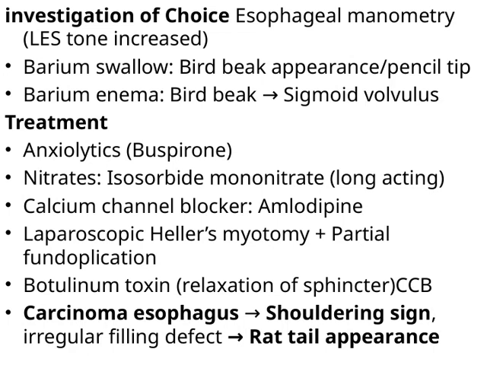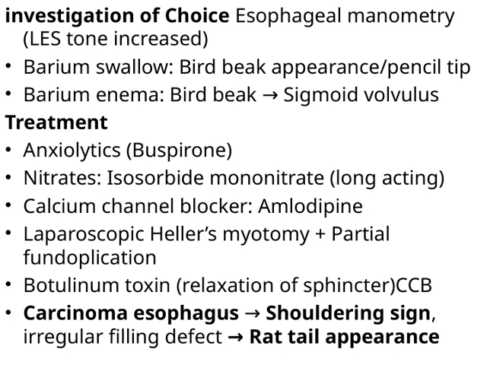Let's start with the investigation of choice, esophageal manometry. As you can see, it typically shows an increased LES tone, which suggests a spastic or hypertensive lower esophageal sphincter. This is a key feature in diagnosing certain motility disorders.